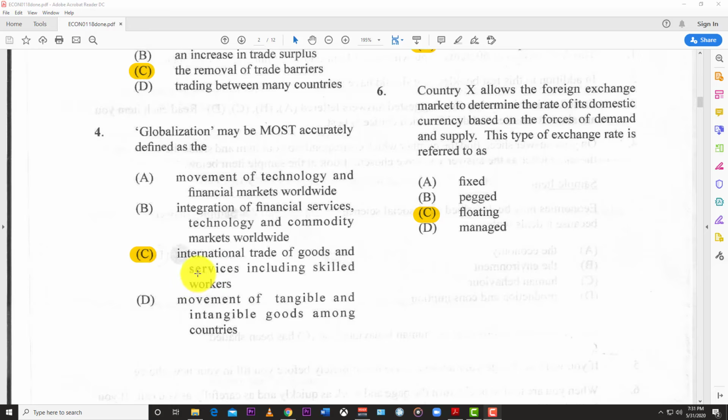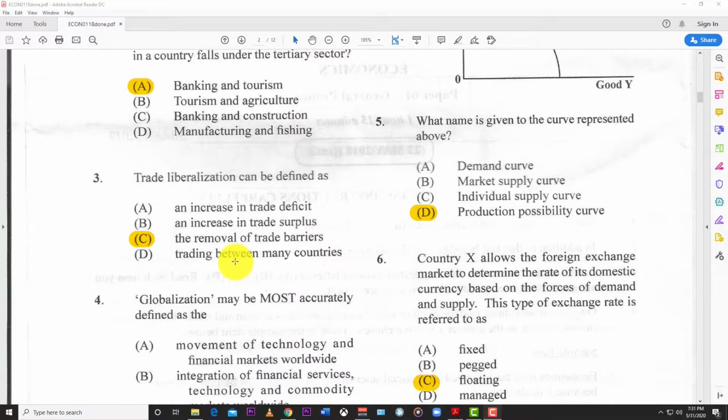One of the great ideas of globalization is that people are able to move freely in certain areas, like the currency union, the EU, in the Caribbean. You're supposed to be able to move freely with CSEC and stuff like that. So all that incorporates people as well, not just things.